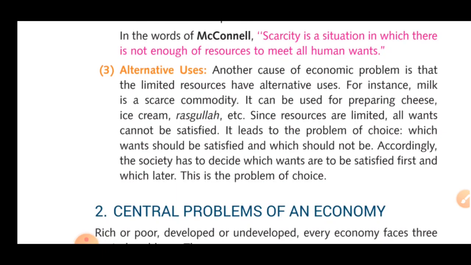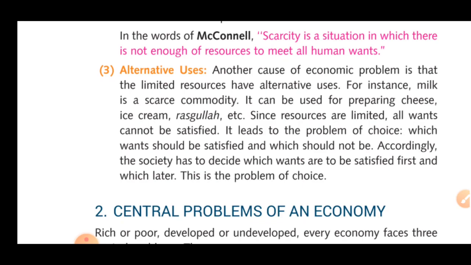Alternative uses: I have already explained at the beginning of the chapter that each and every commodity has alternative uses. Let's talk about milk. Milk has ample uses. We can make it into tea, coffee, curd, cheese, whatever you want. We can even make curry with milk as well. Here is an example of cheese. We can make ice cream, rasgullas, everything related to cheese. It is not like we have to eat it in raw form; we can make it as per our demand.